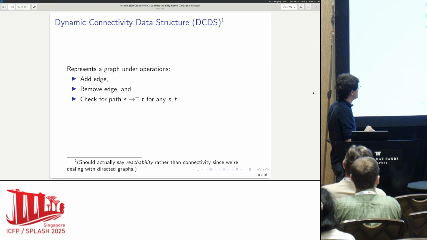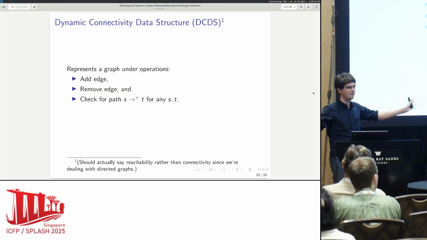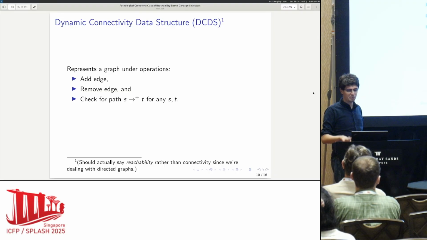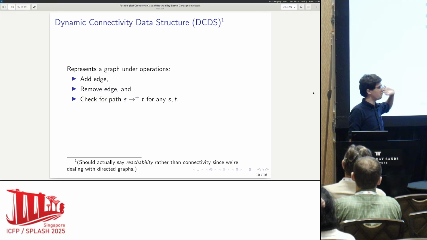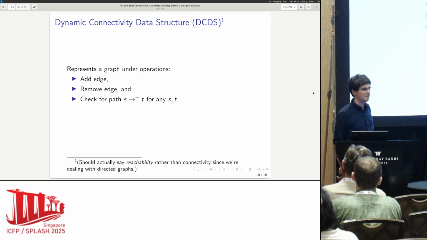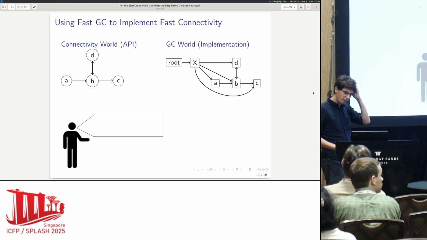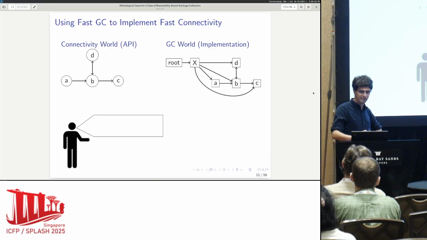Basically, this is a much simpler data structure. So here you imagine you're storing a graph. The user of the data structure can add edges, they can remove edges, and they can ask, is there a path from this node to this node? Okay, that's the data structure. The graph algorithms people care about this data structure, and they care about proving that this is a hard thing to implement super quickly. You may notice it's very similar to the garbage collection data structure interface, and that's basically what we're taking advantage of. So I'll go through, hopefully quickly, how this reduction works, just to give you a sense.